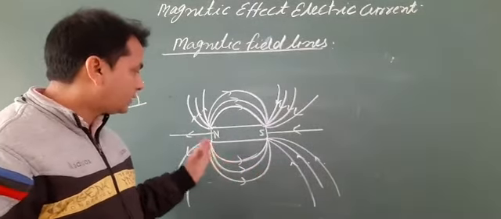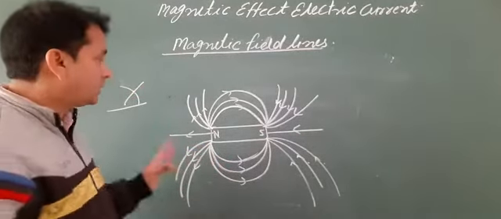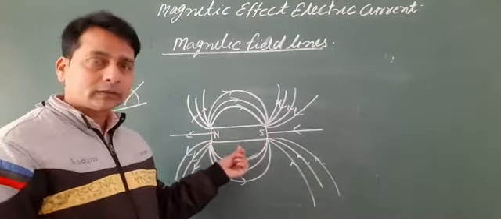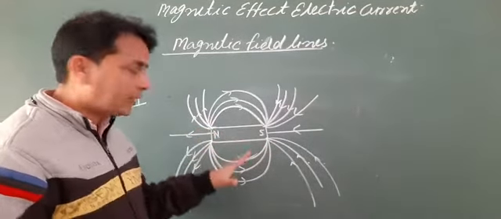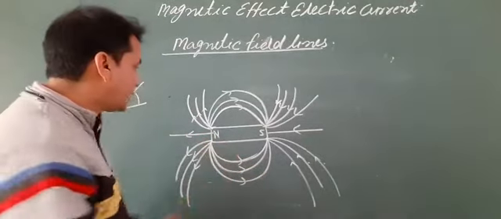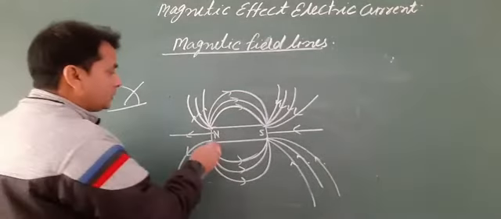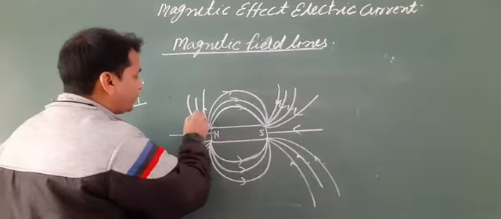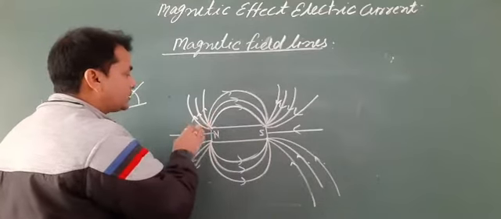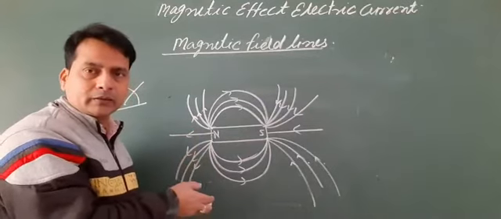So the magnetic field will be stronger on the poles, because the degree of closeness of the field lines on the poles is greater.